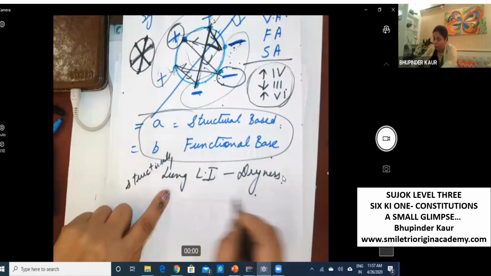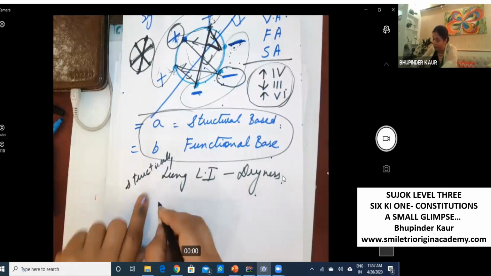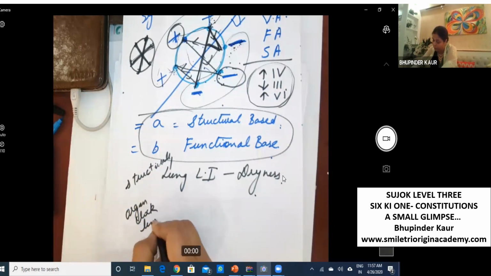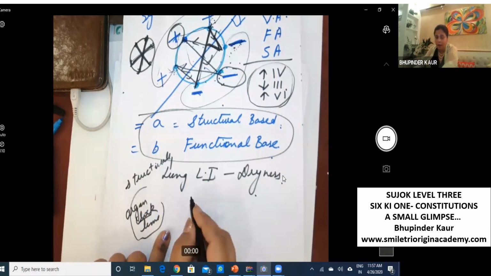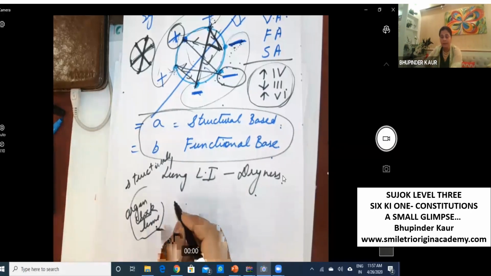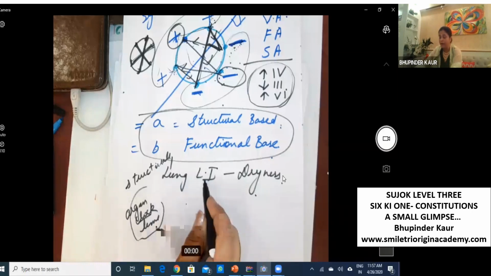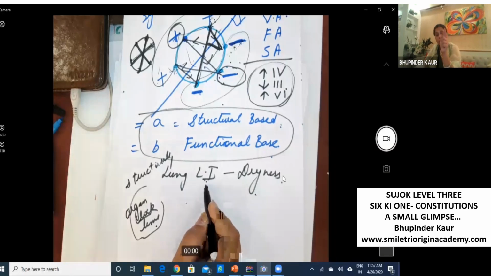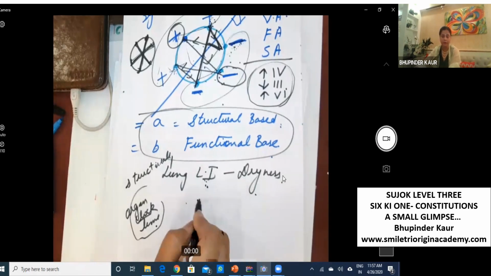But when you see organ clock time, according to organ clock time, lung and large intestine are working in the morning. There are many ways to understand that lung and large intestine can also be wind energy. This is a new concept I'm introducing for old participants. They don't know this.